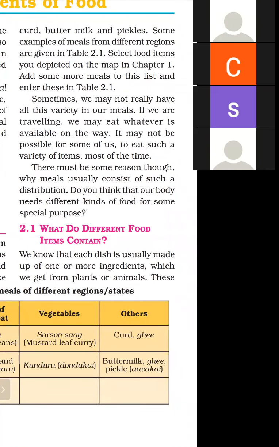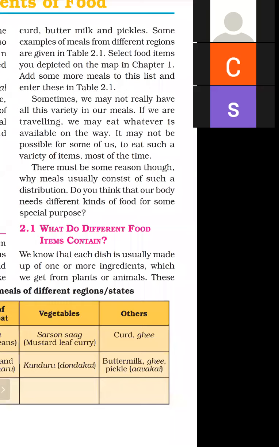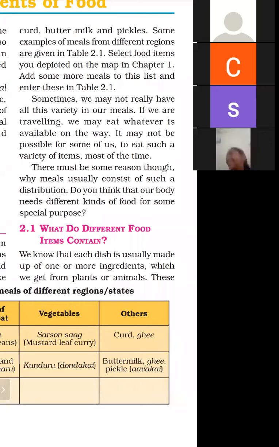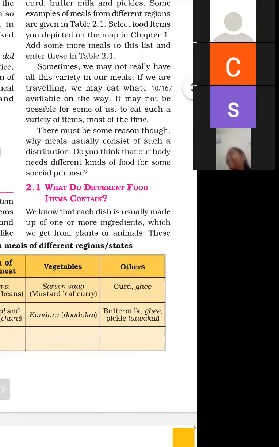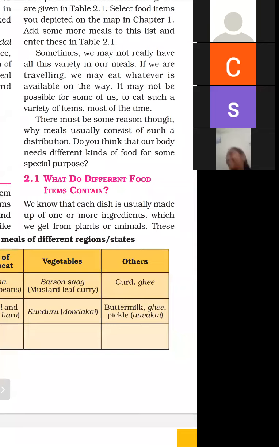Do you think our body needs different kinds of food? A question arises: does our body need different kinds of food or the same kind of food? We need different kinds of food because of specific purposes in the body, which we studied earlier. What do different food items contain?